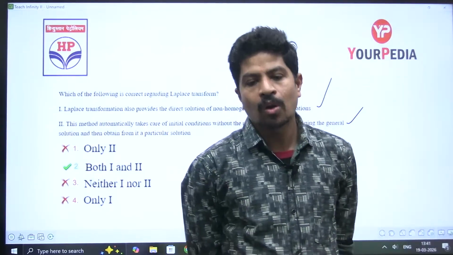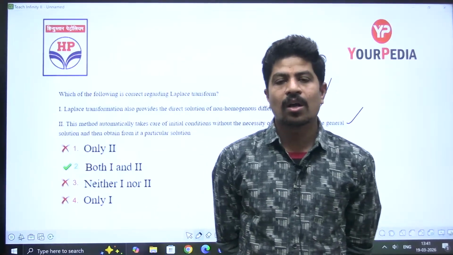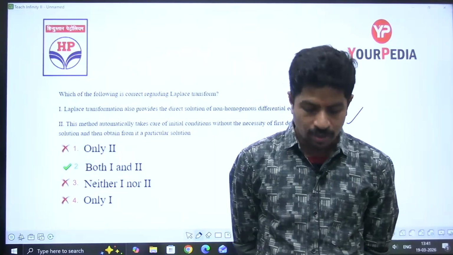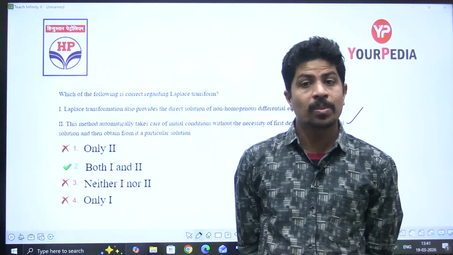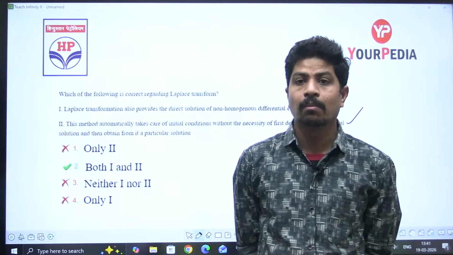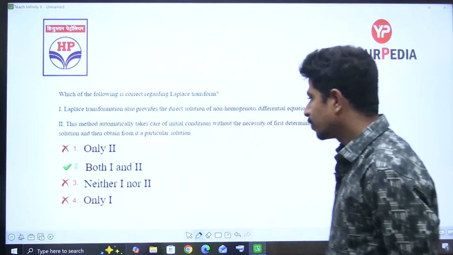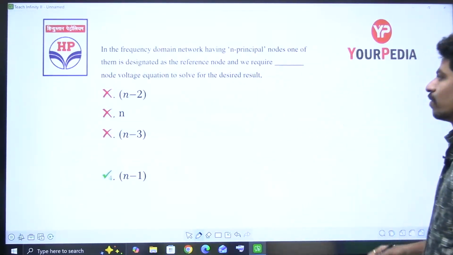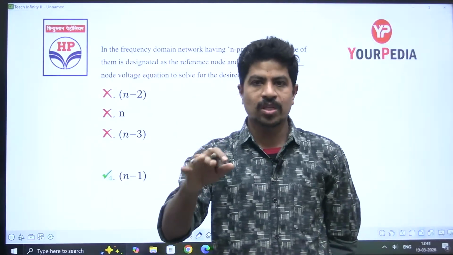If you are going with the normal solution of a differential equation, you have to find the complementary function and particular integral separately. But with the Laplace transform, directly you will get the total solution. Both 1 and 2 are correct. Statements 1 and 2 both are correct. For JU level, those questions are not there. Those concepts are not there.